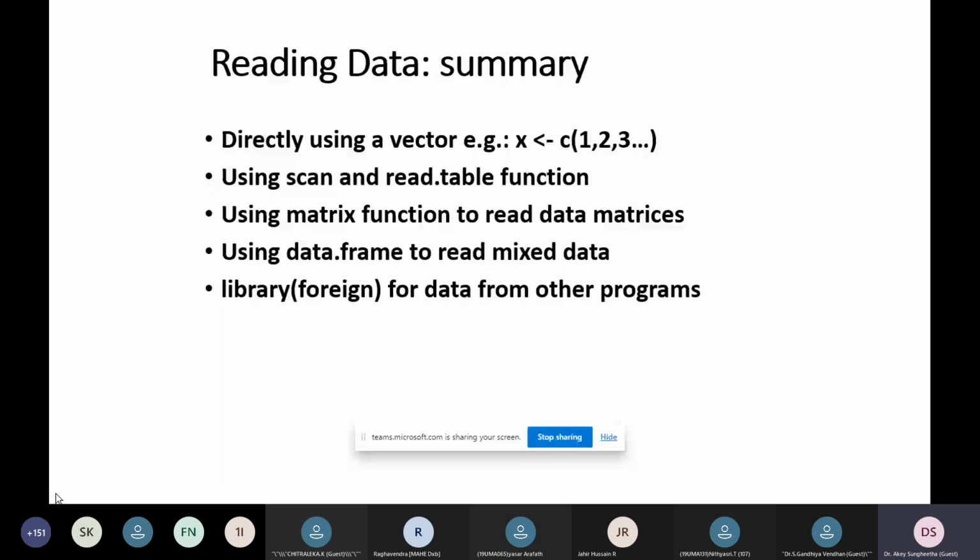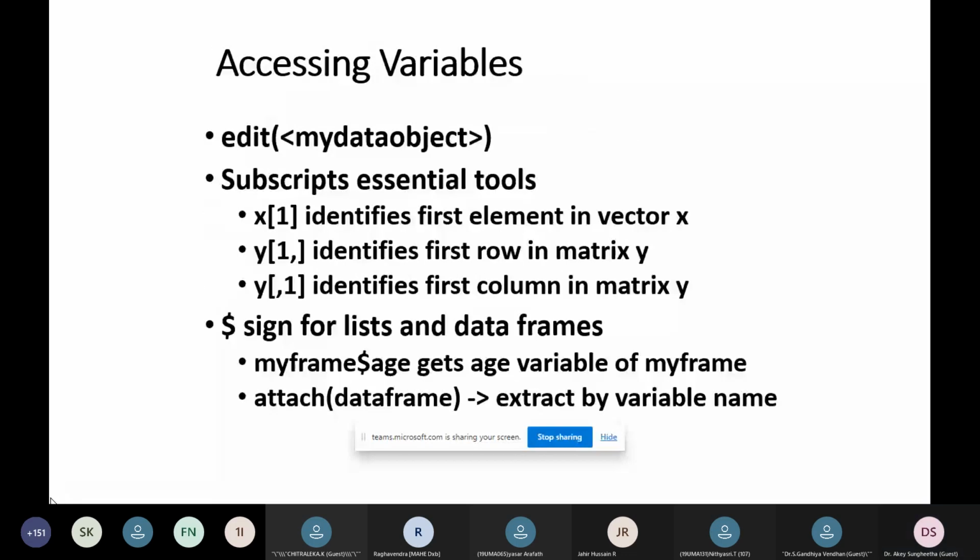And how do we access the variables? You can use the edit function in order to edit any objects. These are some basic things: if you want to represent subscripts, you can use the identifier for the elements in order to identify your vectors or the matrix. And this is the syntax for the dollar sign, which you will use for getting the field of a variable. And you can attach the data frame.